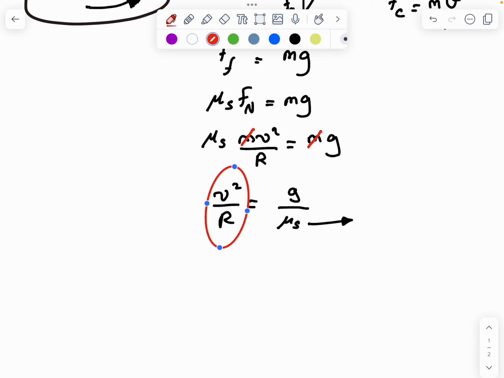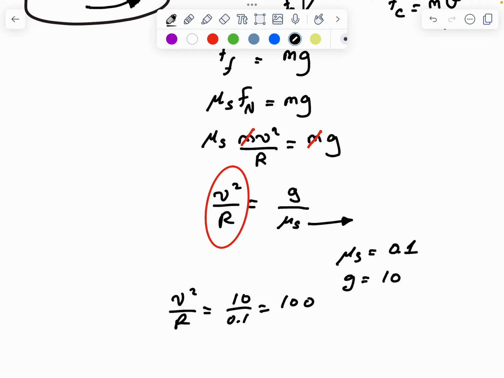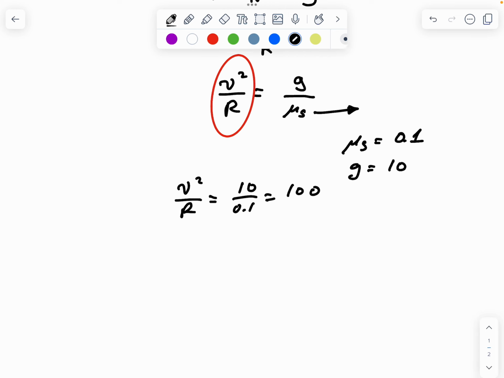So let's give some example. Let's say the mu static is 0.1 and g is 10. In that case, v squared over r is 10 over 0.1, which is 100. So if I have a spinning ride with a radius of, let's say, 2 meters, then v squared over 2 is equal to 100. So v squared is 200.